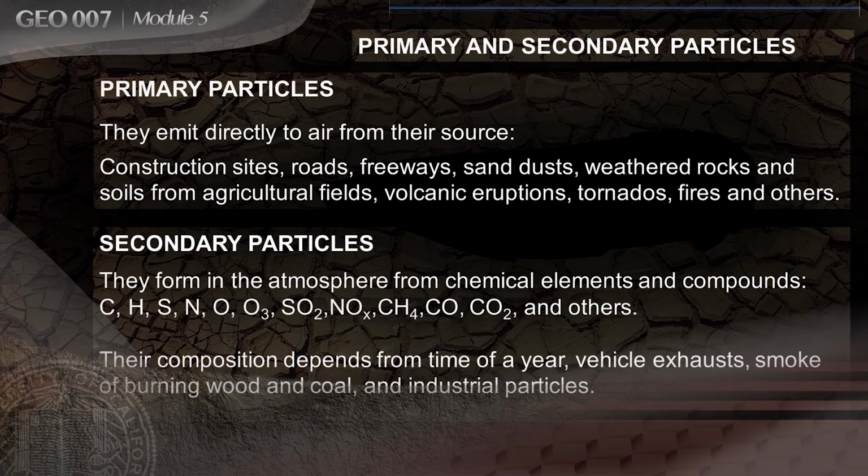Primary particles. They are emitted directly to air from their source: construction sites, roads, freeways, sand dust, weathered rocks and soils from agricultural fields, volcanic eruptions, tornadoes, fires, etc. Secondary particles. They form in the atmosphere from chemical elements and compounds: carbon, hydrogen, sulfur, nitrogen, oxygen, ozone, sulfur dioxide, nitrogen oxide, methane, carbon oxide, carbon dioxide, and others. Their composition varies depending on the time of year, amount of vehicle exhaust, smoke of burning wood and coal, and industrial emissions.